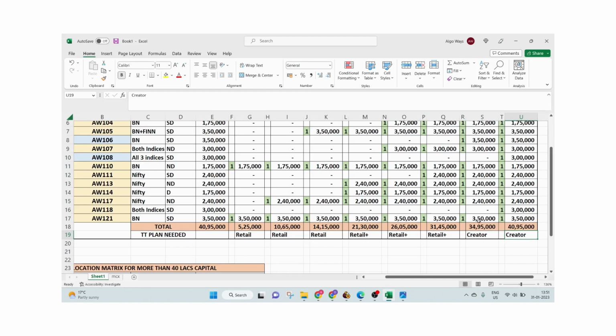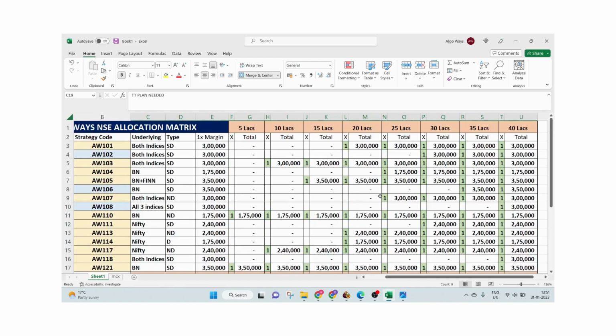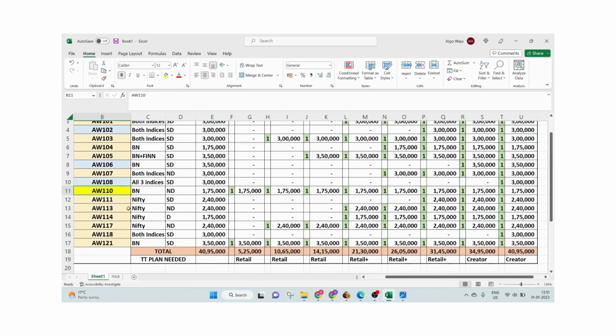This will help you in taking the right plan if you are trying to deploy the strategy as per this matrix. One more thing I would like to state here: the 2 strategies, 110 and 117, are both non-directional strategies, and the nature of the strategy is such that they work on the extremes.